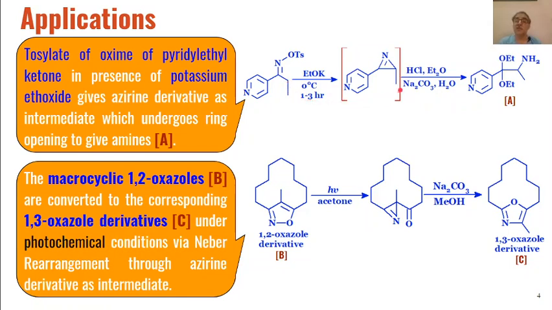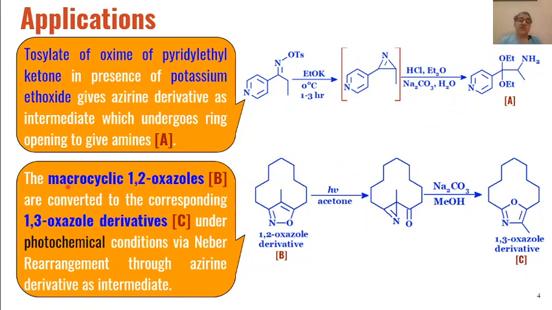So that means this will give us a substituted azirine derivative, and then this will undergo reaction in the presence of HCl, diethyl ether, sodium carbonate and water, and ring opening of this three-membered nitrogen containing azirine ring will take place to give us these amine derivatives. Again the reaction follows the same mechanism as we have seen in the first case.